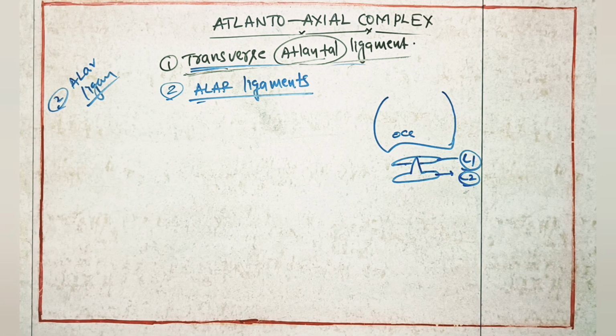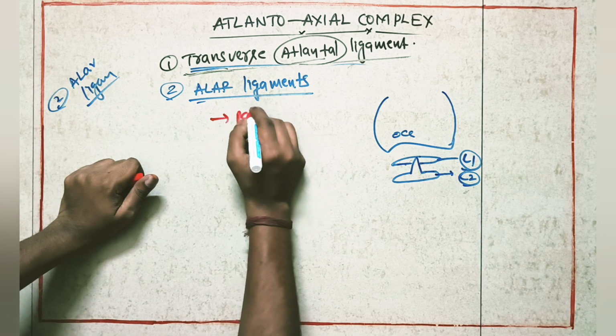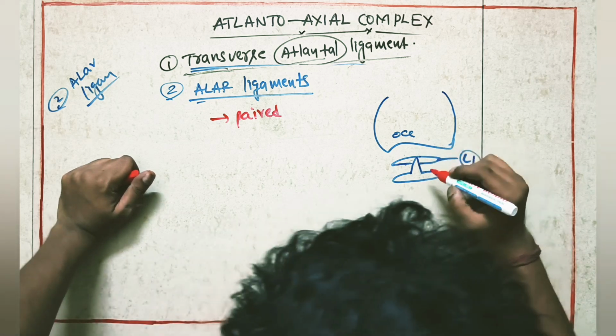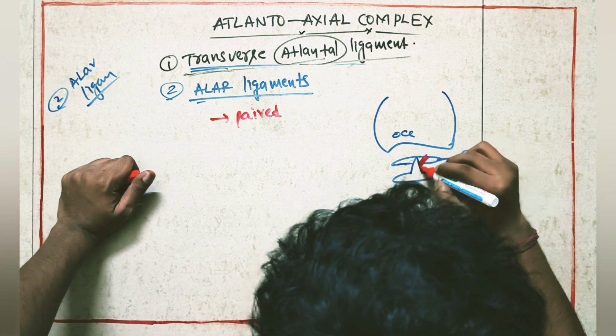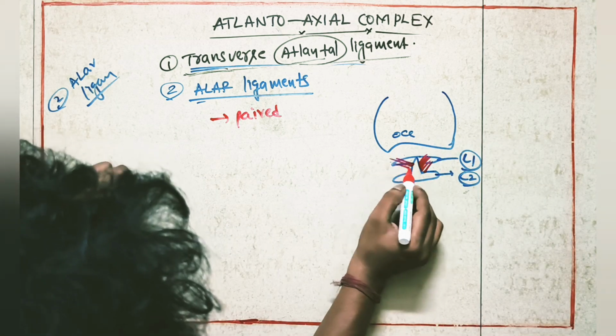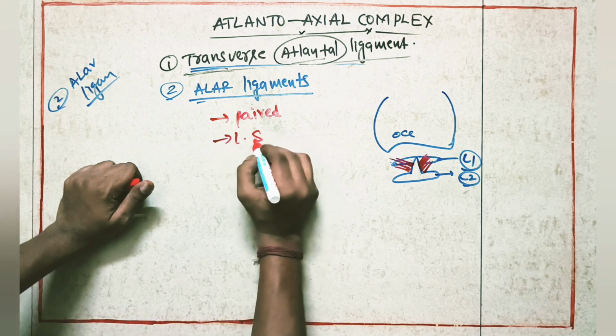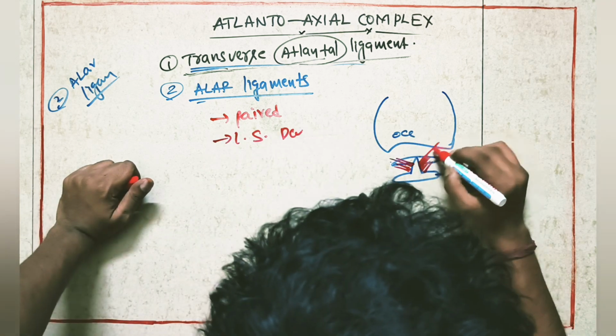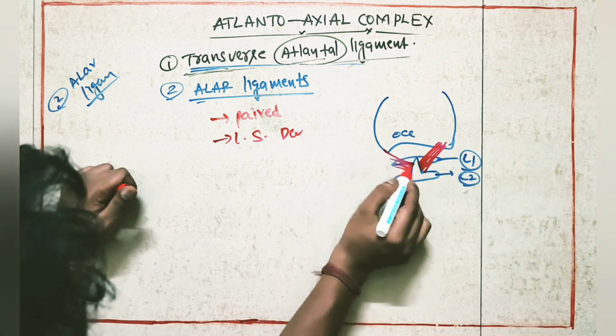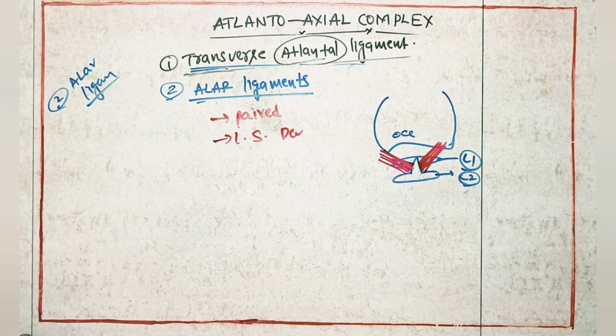Alar ligaments are paired ligaments. They start from the lateral surface of the dens, and they are going to articulate with the occiput. So these are the alar ligaments. These two are the alar ligaments.